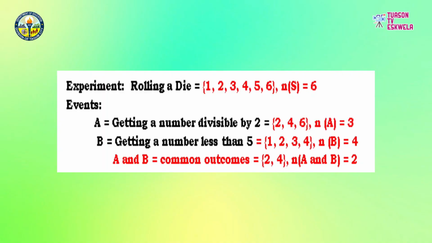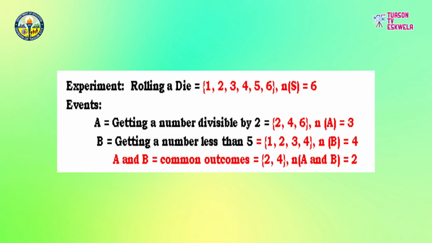Let's have this example. In rolling a die, getting a number divisible by 2 or a number less than 5. The possible outcomes in rolling a die are 1, 2, 3, 4, 5, 6. So, there are 6 outcomes in the sample space.